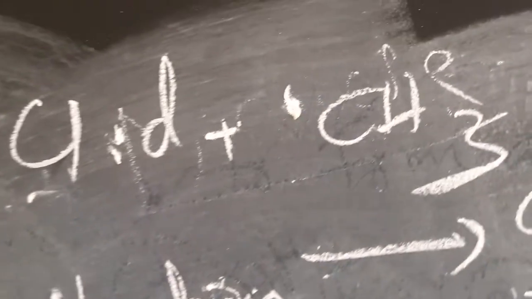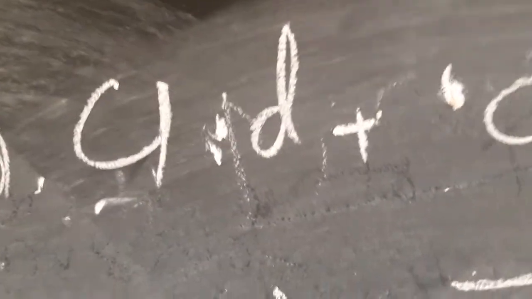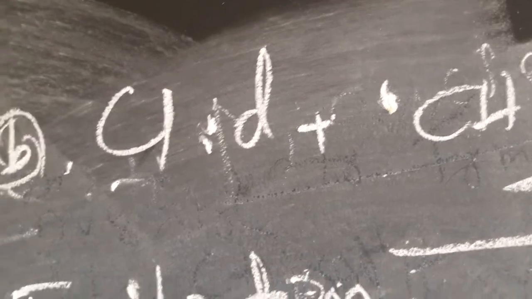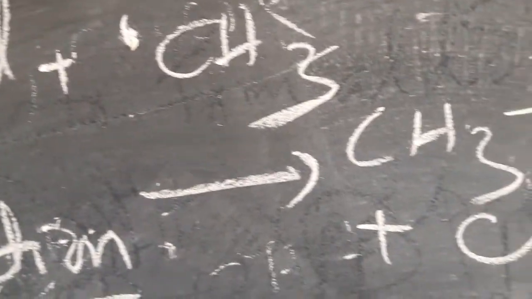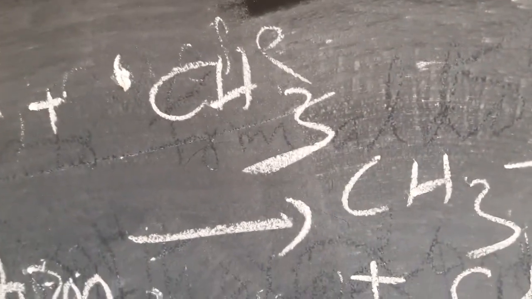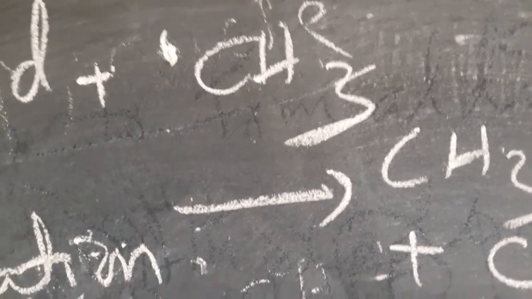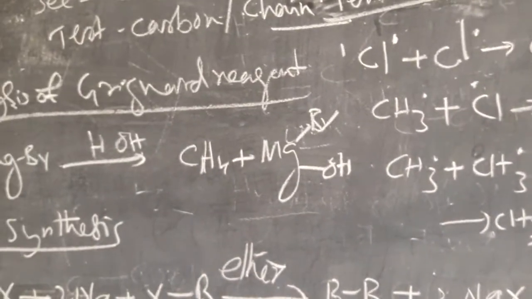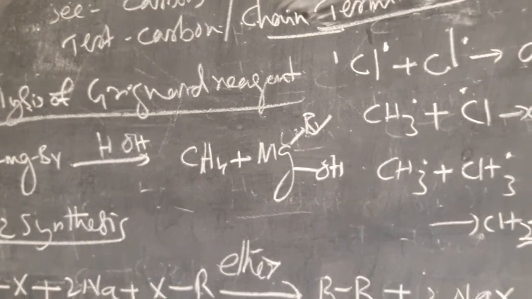Cl2 itself reacts with the CH3 free radical, and you get CH3 dot. CH3 dot and Cl2 react, forming CH3Cl. So methyl chloride can be formed. Some of the methyl chloride can be formed at the second step.